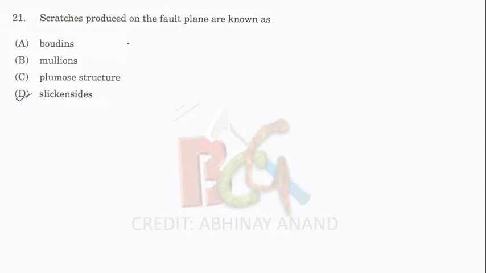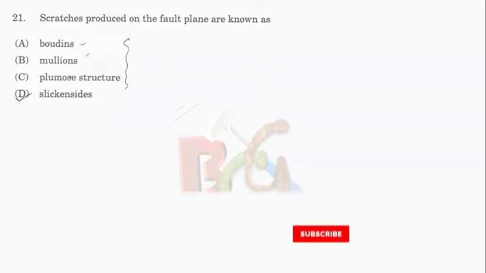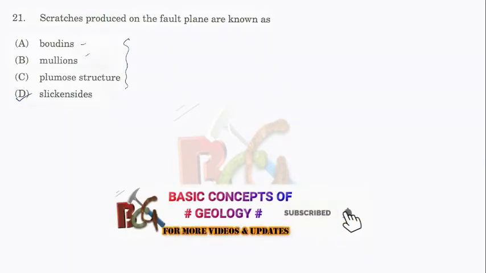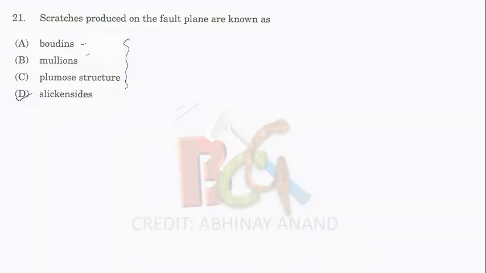There are so many questions asked on this. It can be asked as short notes also. So we will see in detail because this is a very important point. I will discuss in detail. Let's see first boudin. What is boudin? Let's see some diagram first.